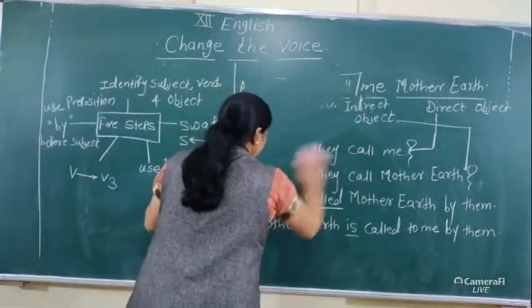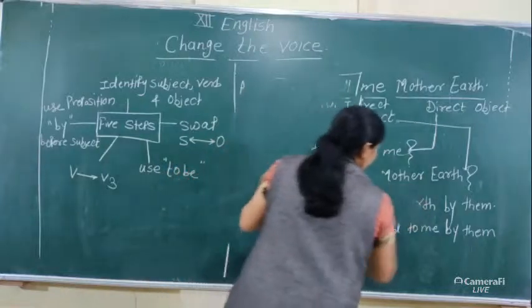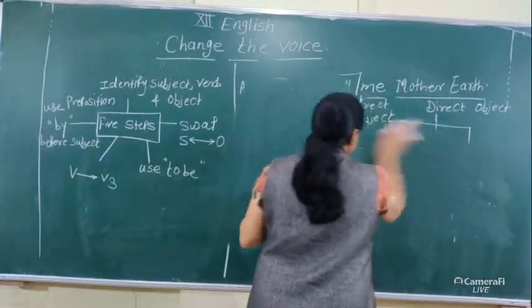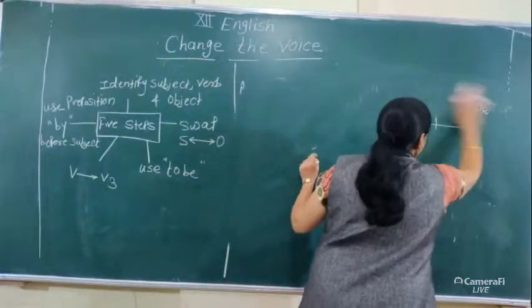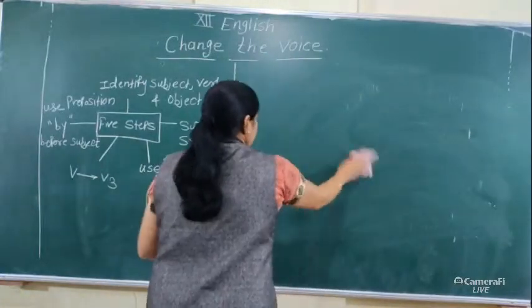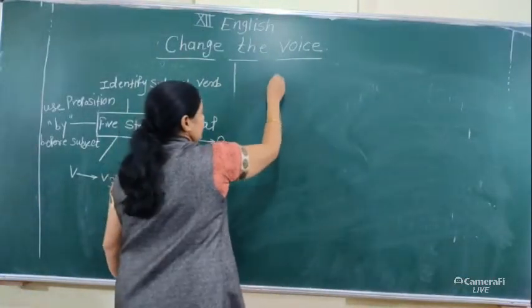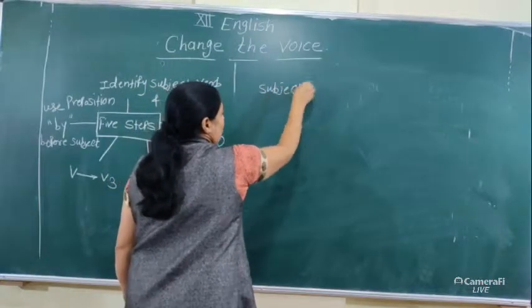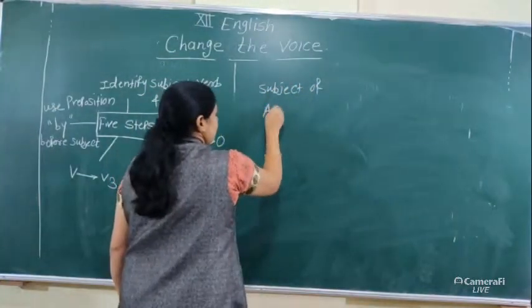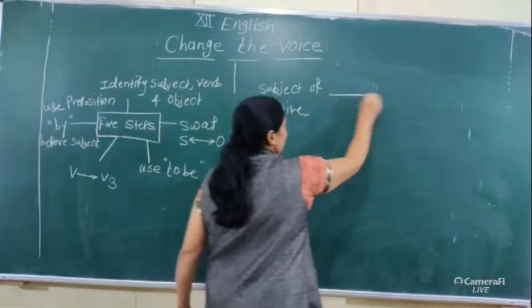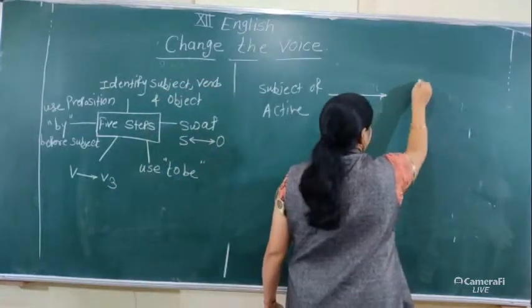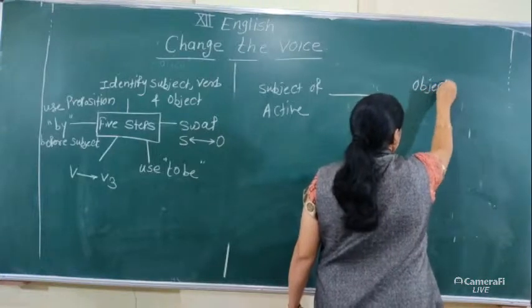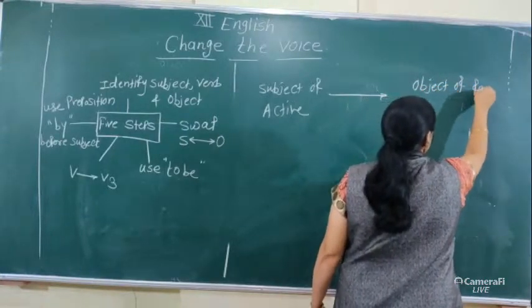Then when we convert active into passive, the subject of active voice becomes the object of passive.